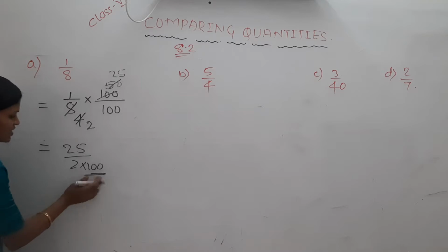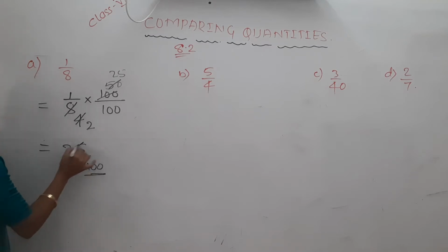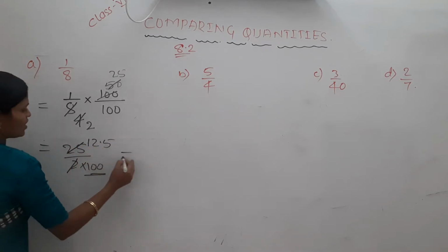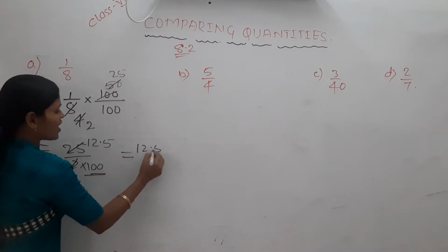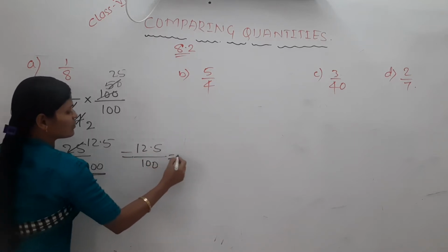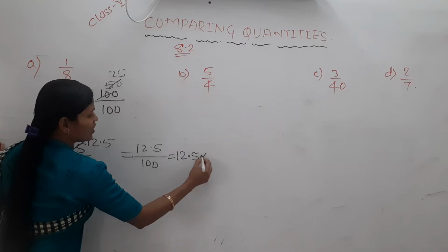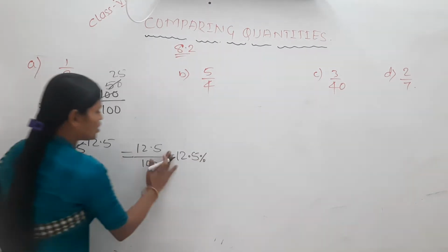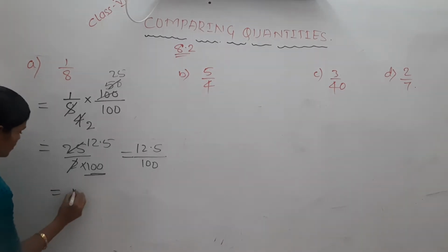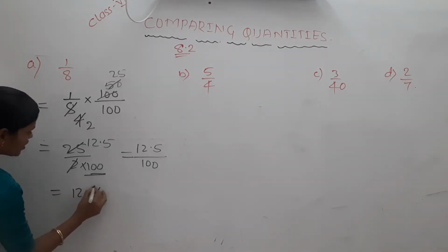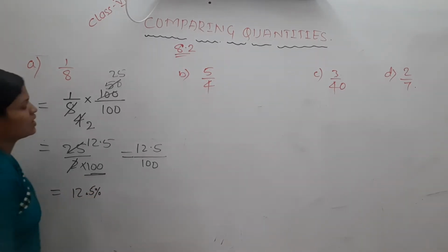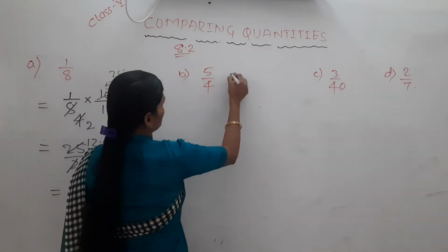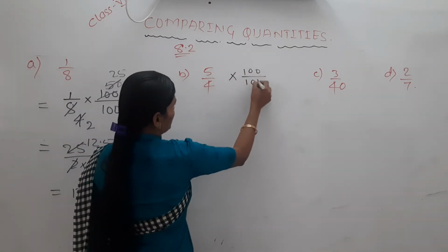Keep this 100 as it is, then cancel it. 12.5 means 12.5 out of 100. We can keep it as per 100, so 12.5 per 100 is nothing but 12.5 percentage.